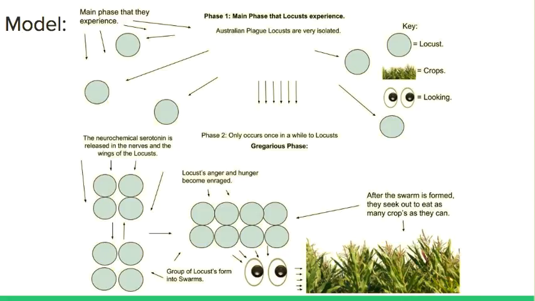This neurochemical is triggered when humans experience depression, rage, and sadness. Locust hunger and anger become enraged, and they form small groups, and then those groups all form into a huge swarm targeting crops. This, mixed in with the fact that they can eat their whole body weight in food a day, poses a very serious threat to agriculture.